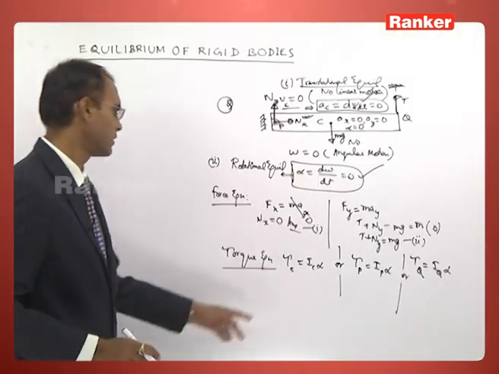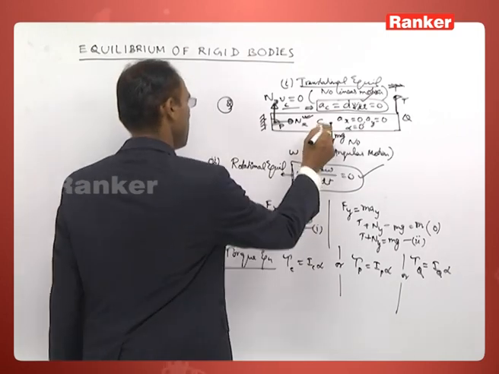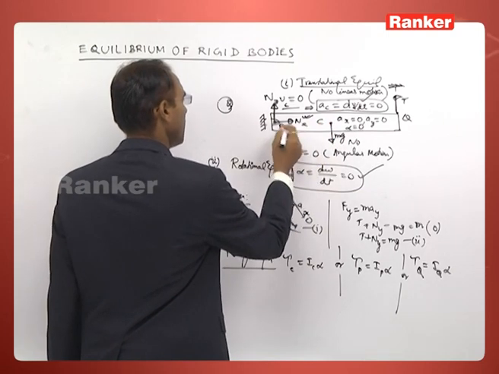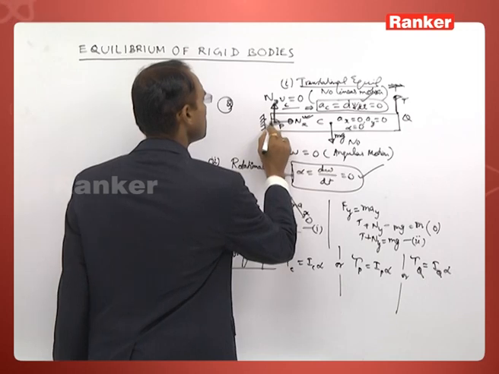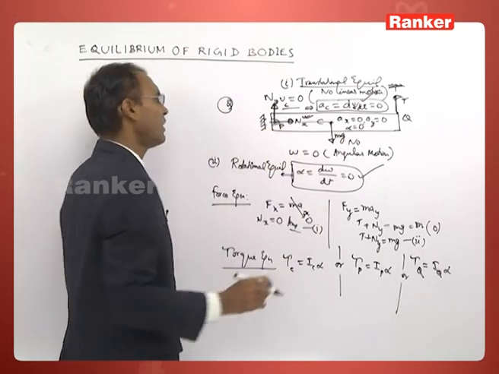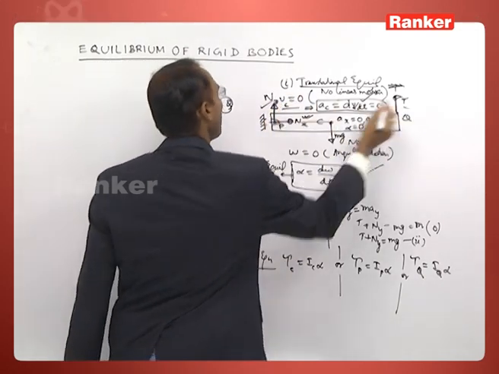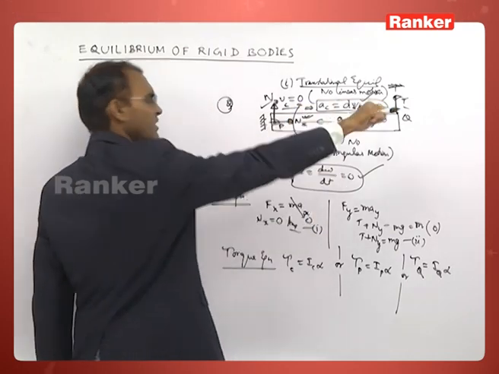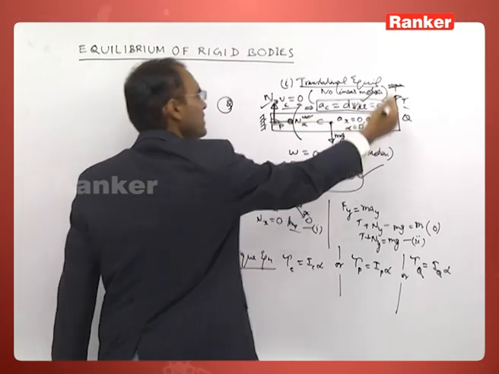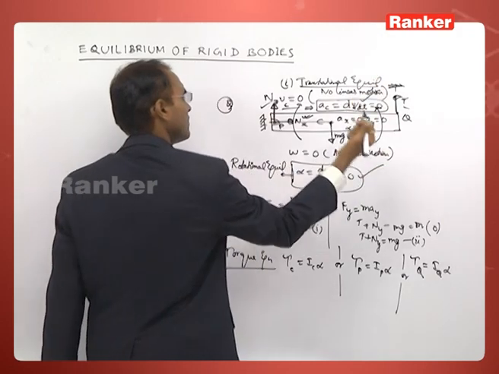Next, you can write the torque equation. About the center of mass also you can write. About the center of mass, this force passes through the center of mass, so it cannot produce a torque. A torque is produced by these two forces. This produces clockwise torque, this produces anti-clockwise torque.